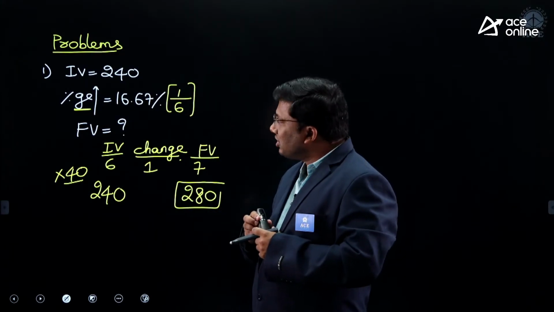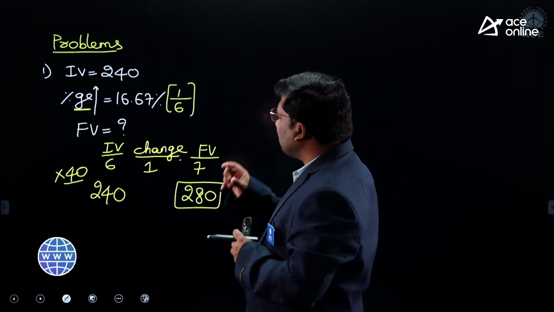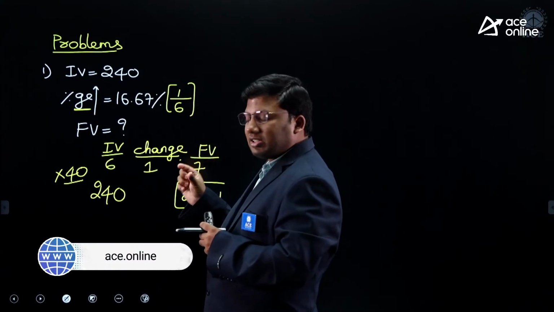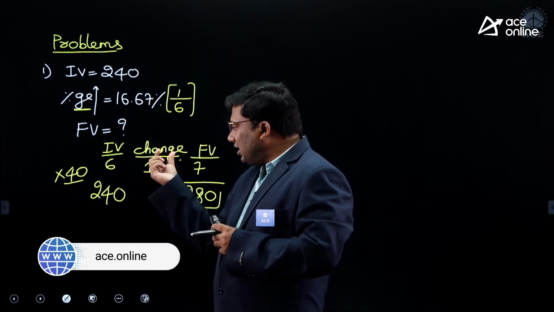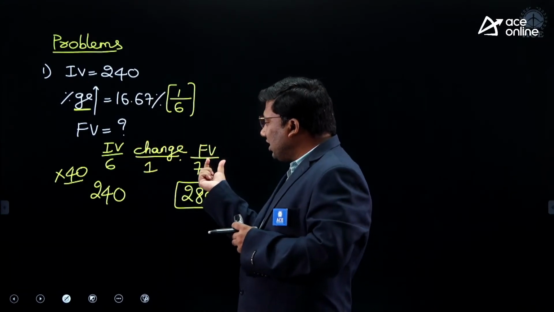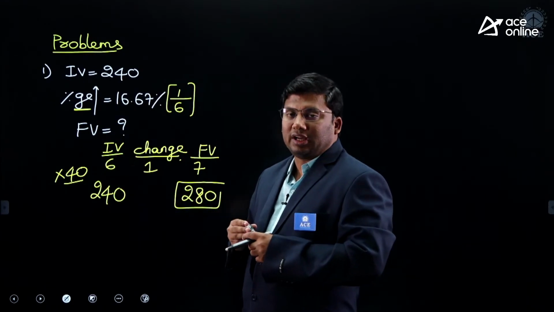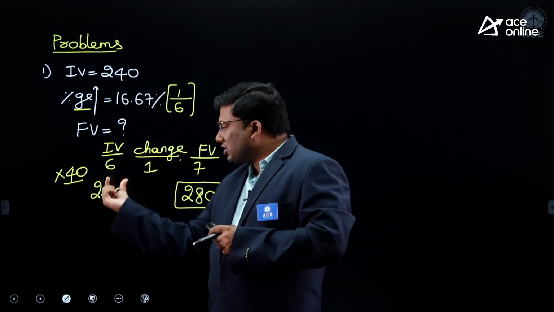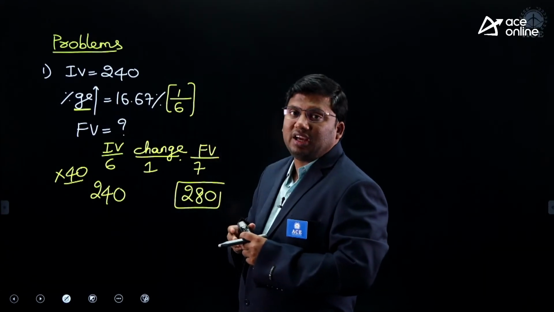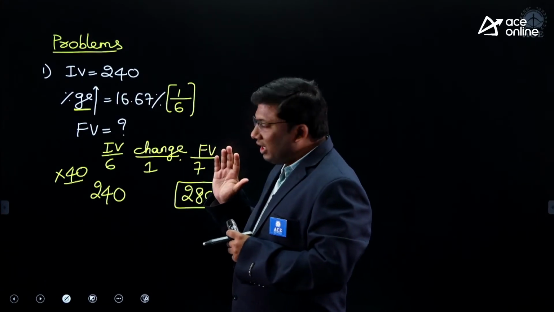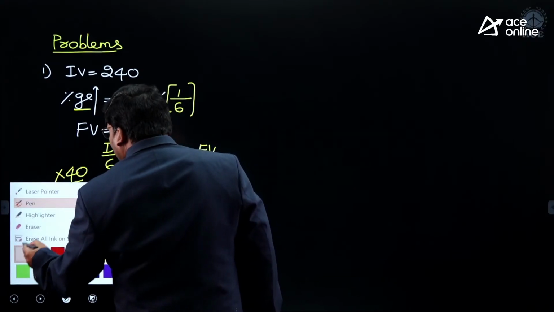First problem clear, sir? Percentage increase is 16.67 percent, which is 1 by 6. On 6 there is an increase of 1, so the final value is 7. But according to the question, 6 is becoming 240, that is 6 into 40. 7 into 40 is 280. Slowly, one by one, we will discuss.